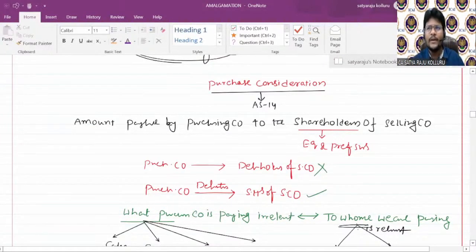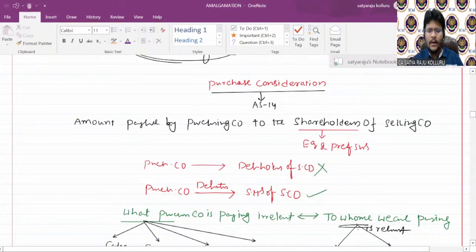That is the important point. And one more thing I told here, sir: what you are paying is irrelevant. To whom you are paying is relevant. I mean to say, if you are paying to the shareholders, I will consider it in the calculation of PC. If you are paying to others than shareholders, I will simply exclude it from the calculation of purchase consideration. Sir, as a purchasing company you can issue your equity shares, your preference shares, your debentures, as well as cash. Whatever you want, you can issue, but to whom you issue is the main important thing here.